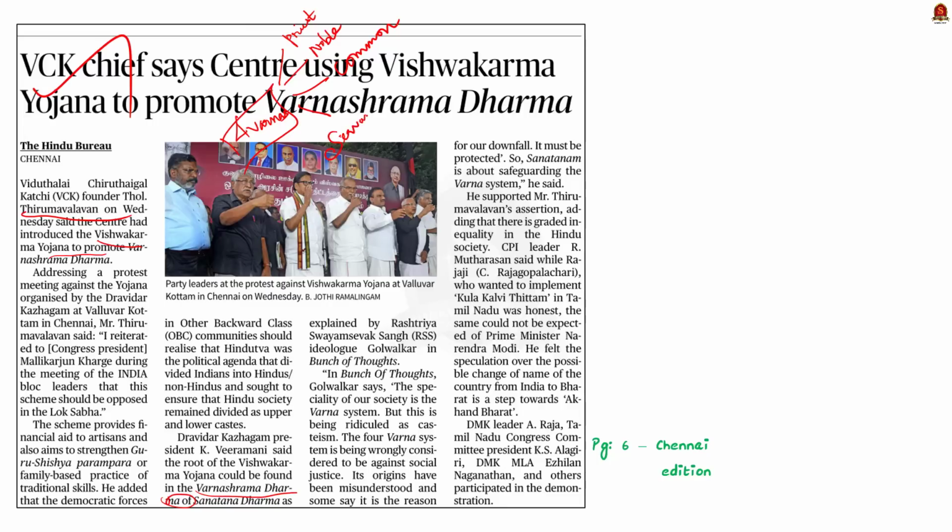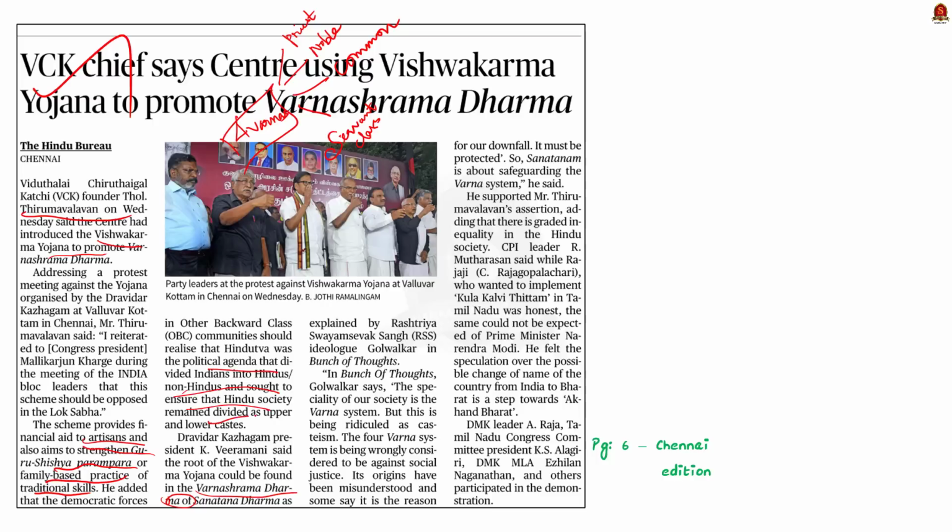He said that the Yojana promotes Varnashrama Dharma because the scheme aims to strengthen the family based practice of traditional skills. That is, the scheme encourages the son or daughter of an artisan to learn and practice the traditional skills carried out by their parents. So according to him, the scheme promotes the social division formulated by the Varnashrama Dharma. This is about the news article given here.